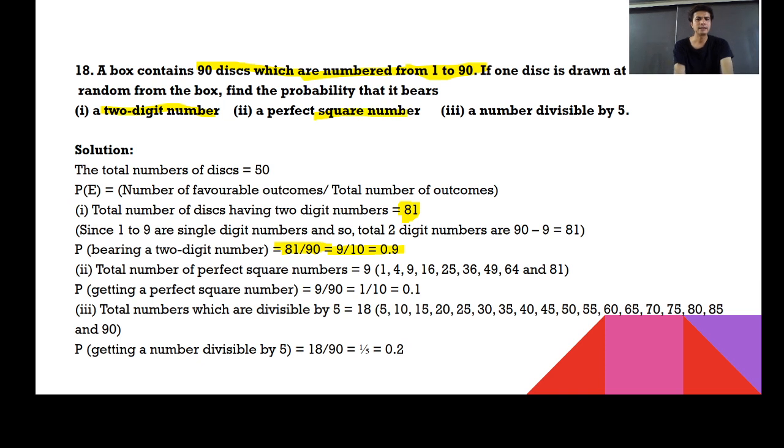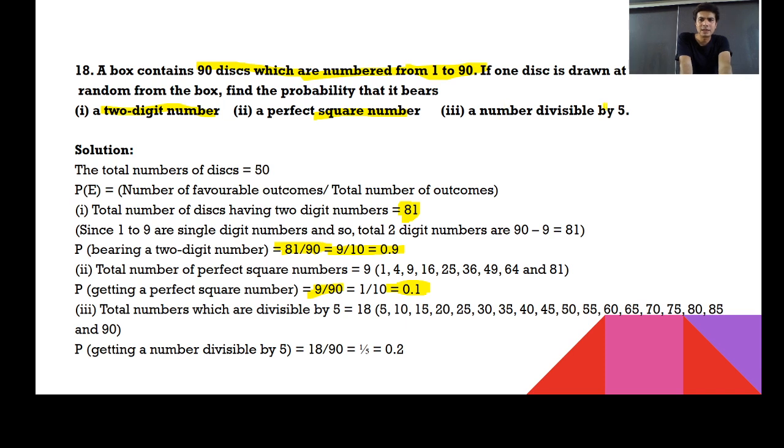Second, it is said that it is a perfect square number. What is a perfect square? 1, 2 square 4, 3 square 9, 4 square 16, 5 square 25, 6 square, 7 square, 8 square, 9 square. Because when I go for 10 square, it becomes 100, which is more than 90. So in total I need to consider 9 numbers, and that probability could be 9 by 90, which can also be written as 1 by 10, and that is 0.1. So the correct answer could be 0.1.